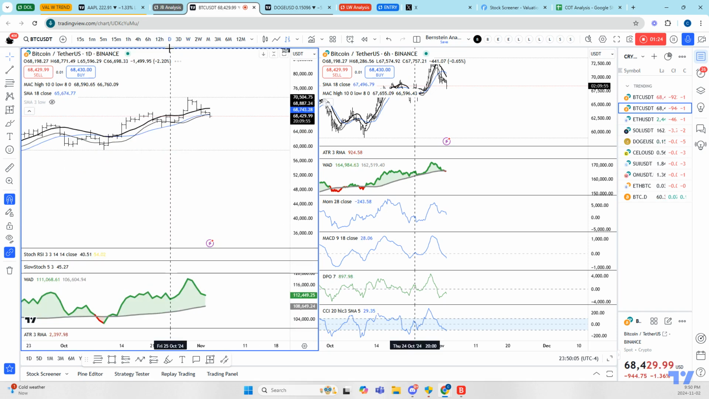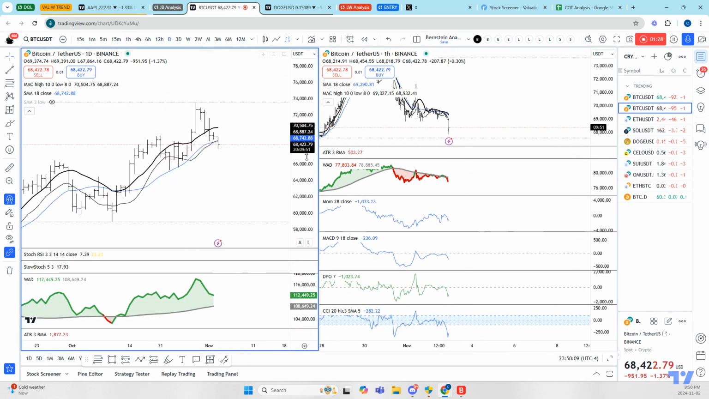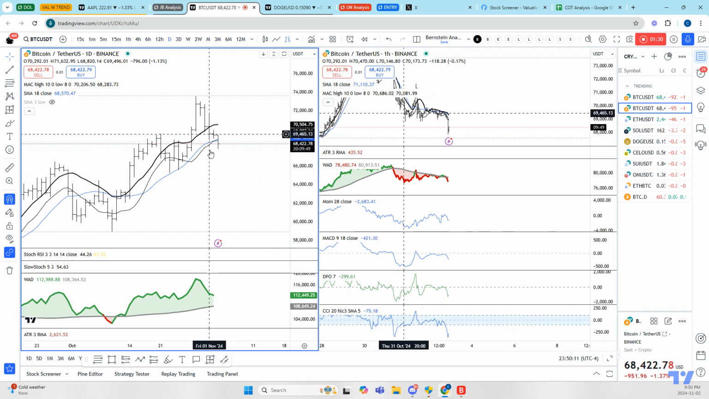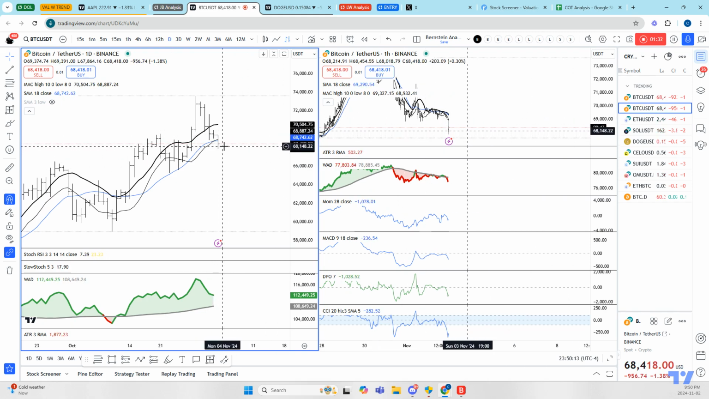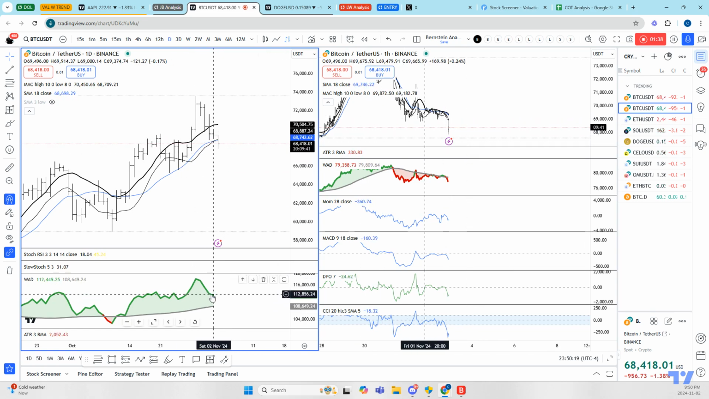Looking at the daily, we see that the daily remains in a bullish trend. Now, where are we now? We actually have an actionable setup here on the daily. The daily is trading below the moving average channel low. The Williams Accumulation Distribution Index remains above its 57-period moving average.